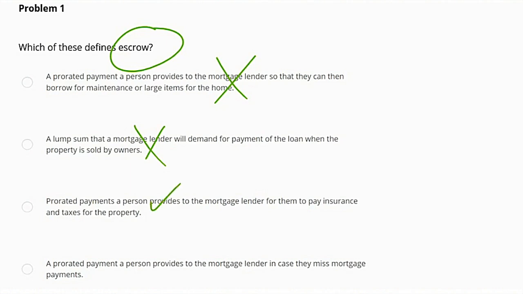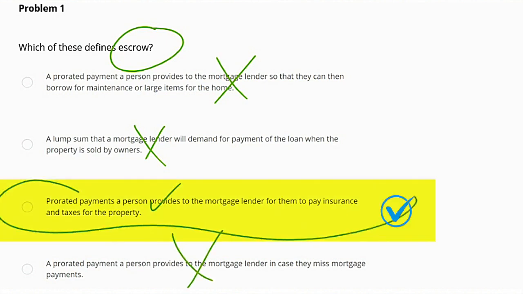Then we have a prorated payment a person provides to the mortgage lender in case they miss mortgage payments. In this case, this does not describe escrow. Escrow does not serve as a backup fund for missed mortgage payments, so that would be incorrect, which leaves us with our third option here. Prorated payments a person provides to the mortgage lender for them to pay insurance and taxes for the property.